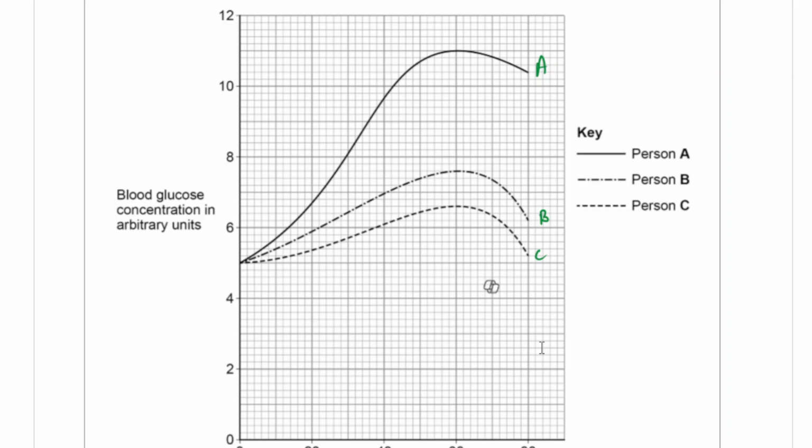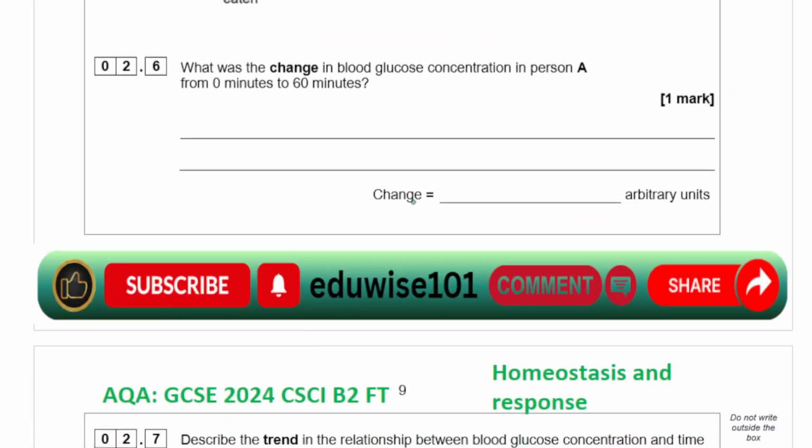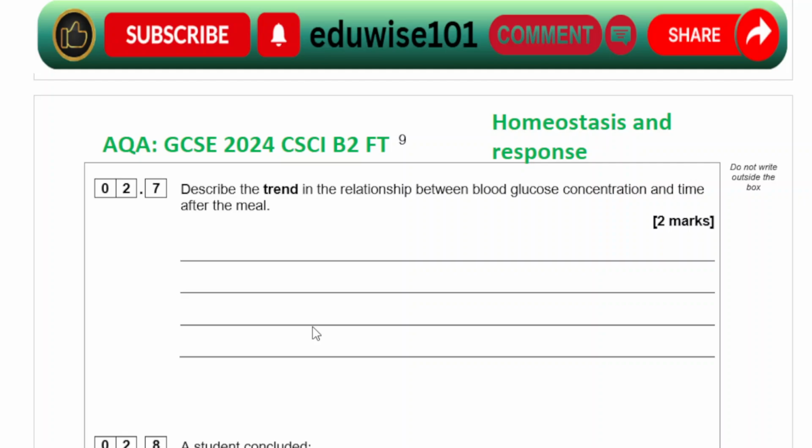At 60 minutes it was the highest, so at 60 it's 11, and it starts at 5, so that would be 11 minus 5. 11 minus 5 is 6 arbitrary units. Describe the trend in the relationship between blood glucose concentration and time after the meal.